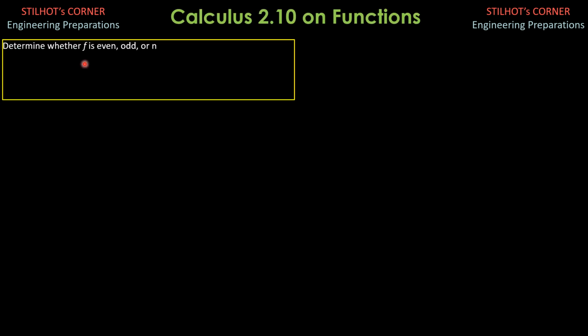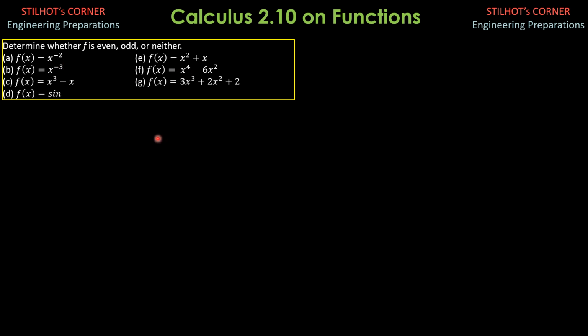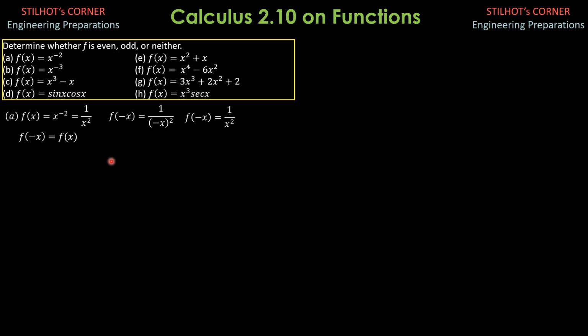Then we have another problem. Determine whether f is even, odd, or neither. So these are the different functions, f of x. Let's evaluate first by testing f of negative x. For part A, f of x equals 1 over x squared, and we replace x by negative x. Since it does not change, it is an even function. f of negative x is just 1 over x squared, so it is an even function.